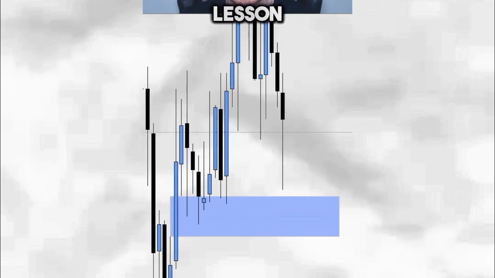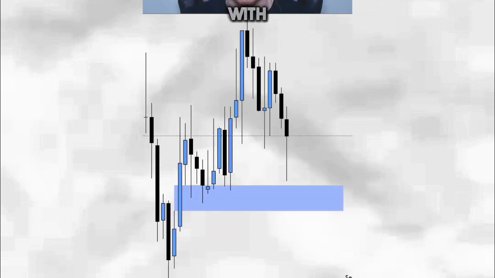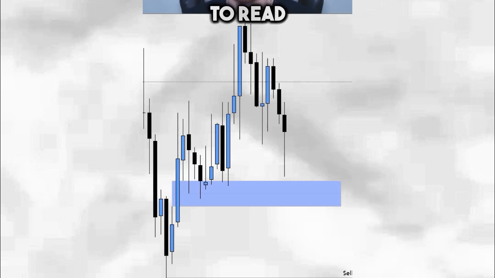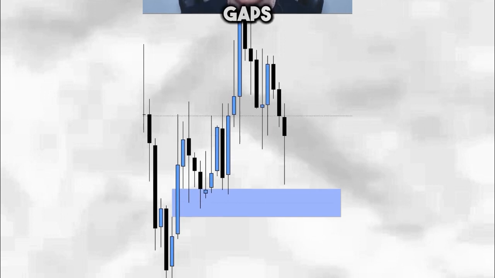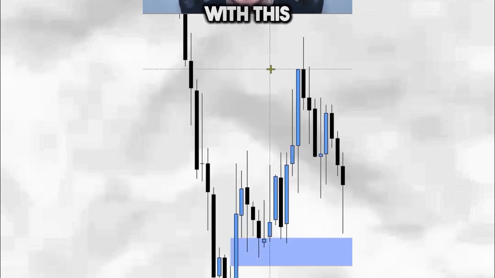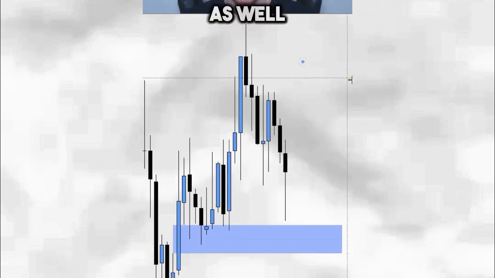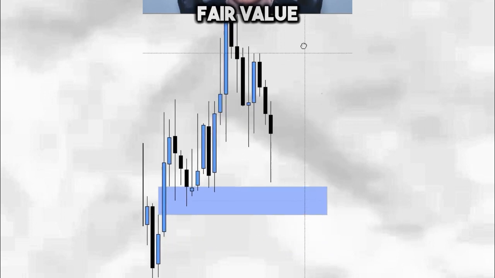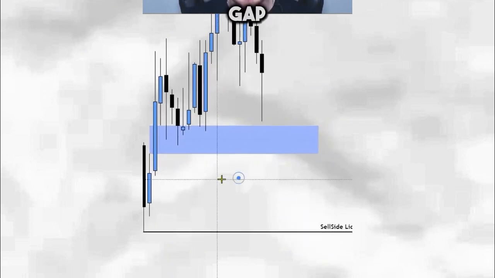The most important lesson that you need to know when you're trading with ICT concepts is how to read price action through fair value gaps and liquidity. Now, as you can see with this price action, we are currently respecting bearish fair value gaps to the left. As well as us respecting these bearish fair value gaps, we have created a bullish fair value gap down here.